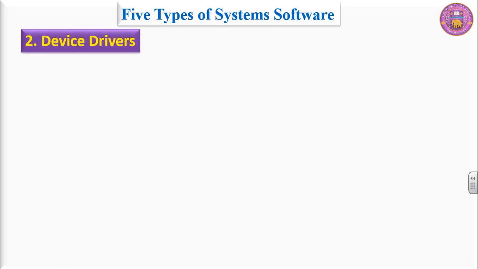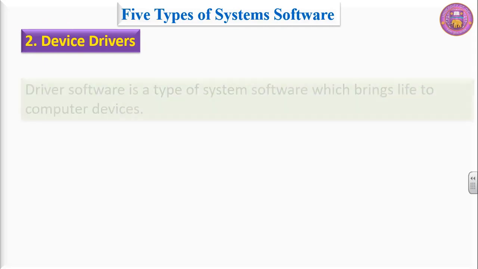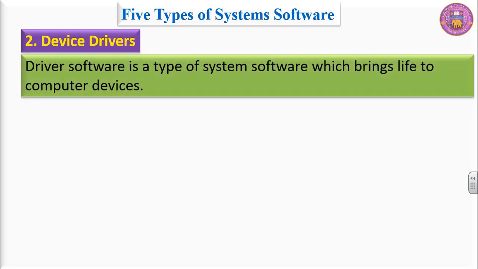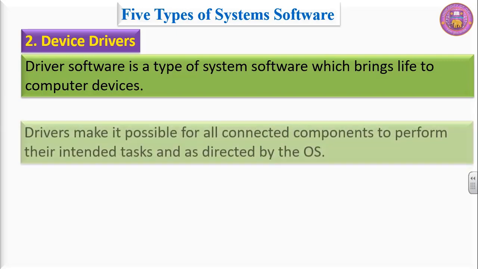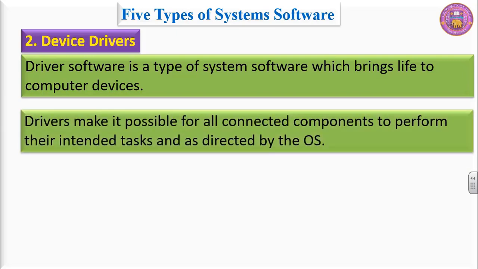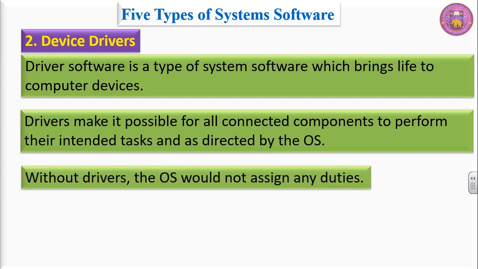The second system software is device driver. Driver software is a type of system software which brings life to computer devices. So this device driver is in the form of a software and it brings life to computer devices. Drivers make it possible for all connected components to perform their intended tasks as directed by the operating system. Without drivers, the operating system would not assign any duties.